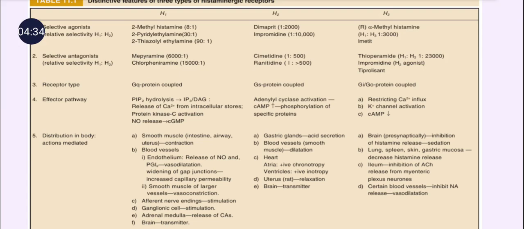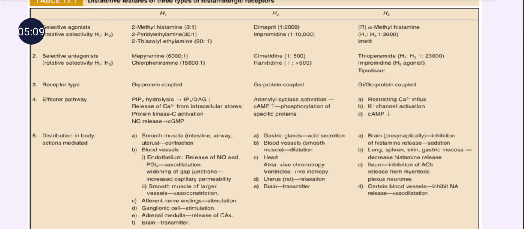And next is the H3 receptor. The H3 receptor is a different receptor from the H1 and H2 receptors. It is an autoreceptor, because the term autoreceptor means it is present presynaptically, and as it is present presynaptically, it is responsible for causing a decrease in the release of histamine. Whenever a receptor is present presynaptically, it is responsible for decreasing the release of that particular neurotransmitter.